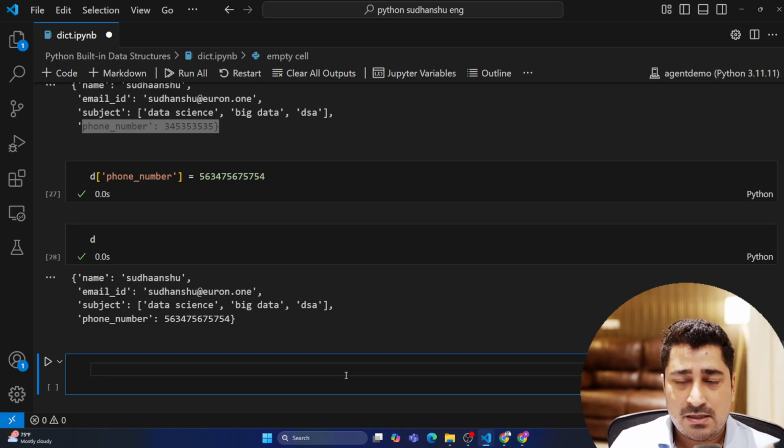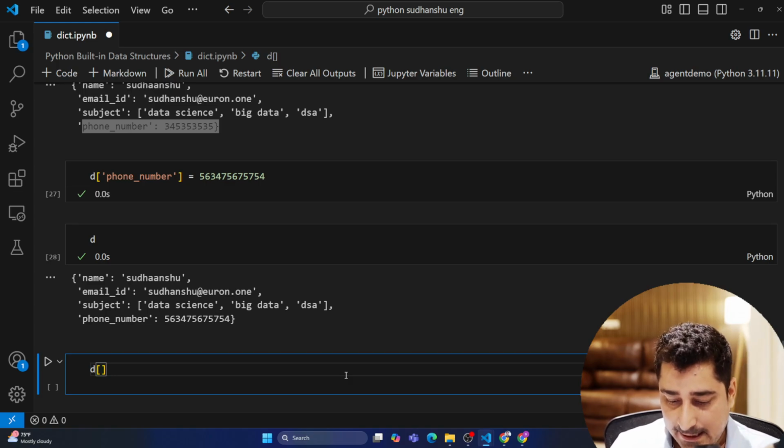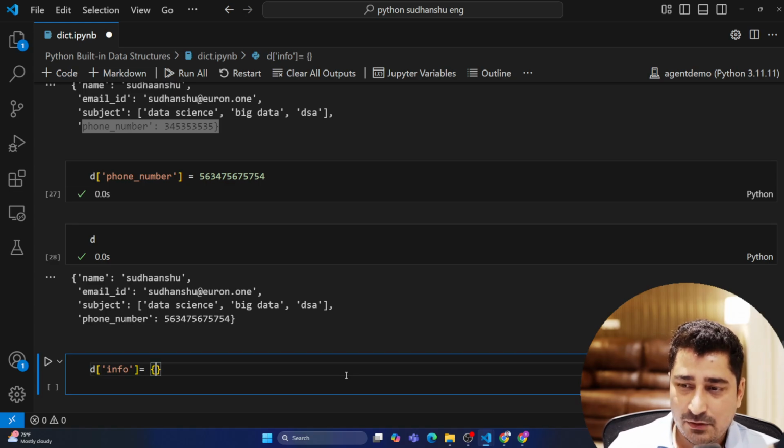It will try to just accommodate in the same one. As simple as that. It is going to just update the values at that point of time. Now here, let's suppose I have a dictionary d and I would like to create a new key, info.